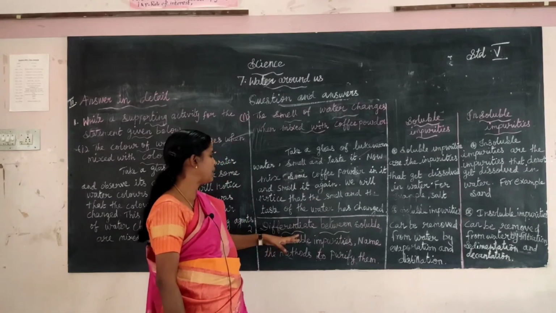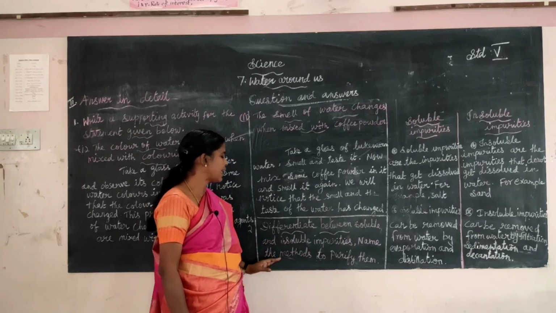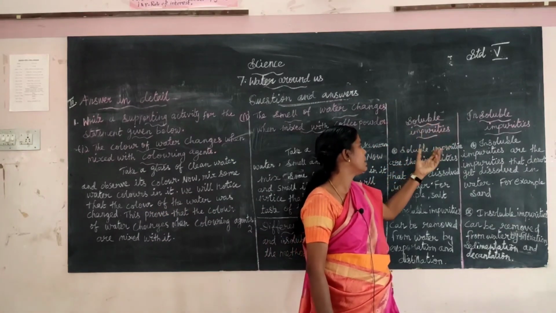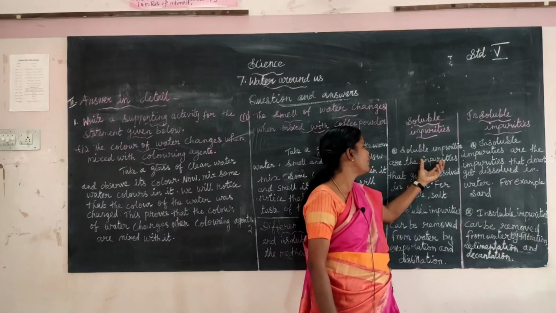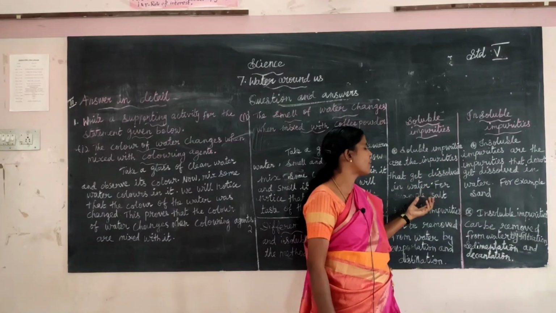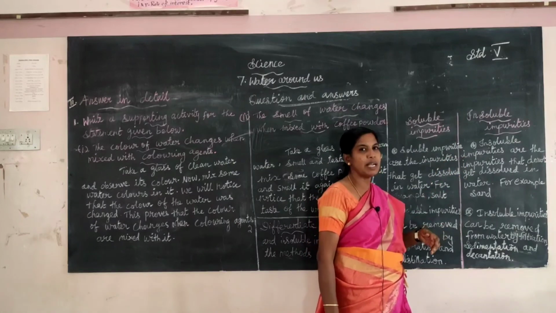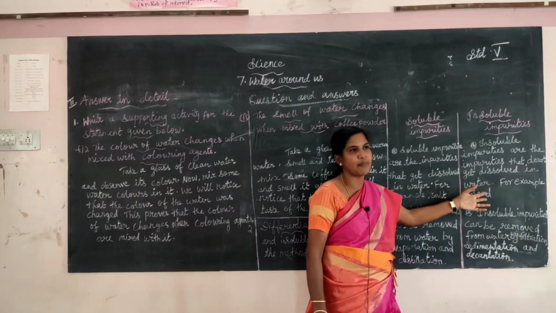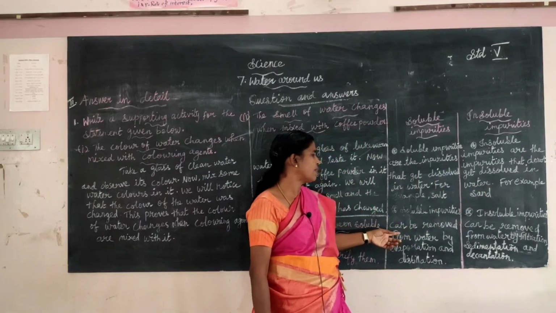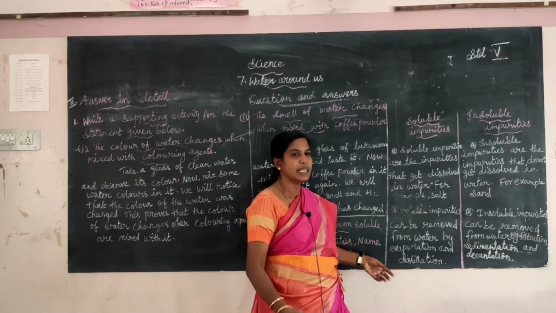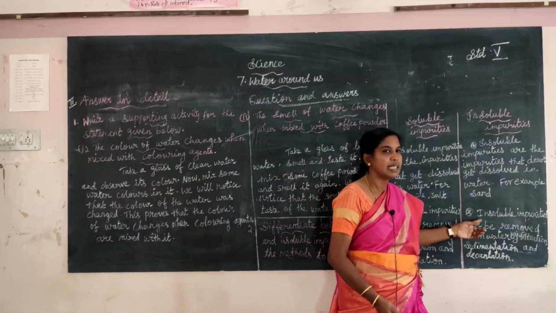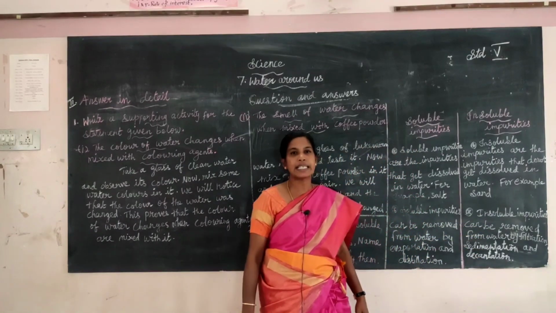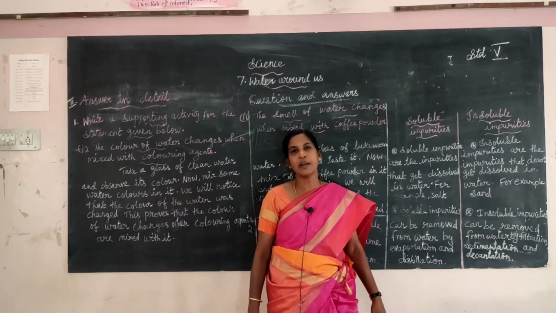Next, differentiate between soluble and insoluble impurities. Name the methods to purify them. Soluble impurities are the impurities that get dissolved in water, for example, salt. Insoluble impurities are the impurities that do not get dissolved in water, for example, sand. Soluble impurities can be removed from water by evaporation and distillation. Insoluble impurities can be removed from water by filtration, sedimentation and decantation methods.